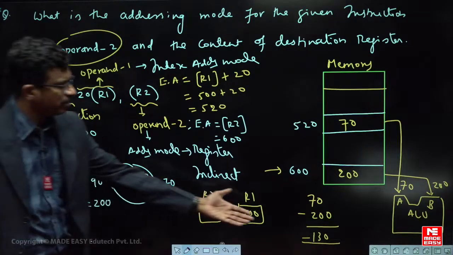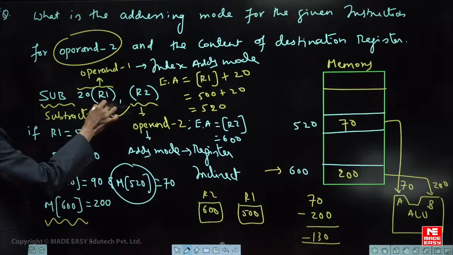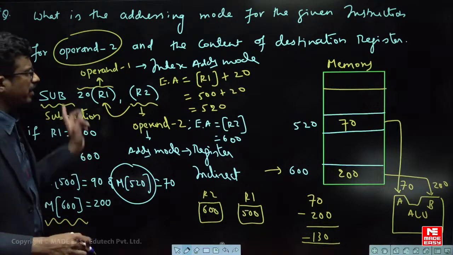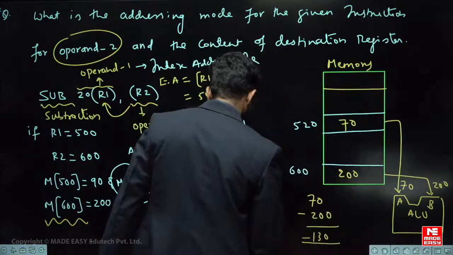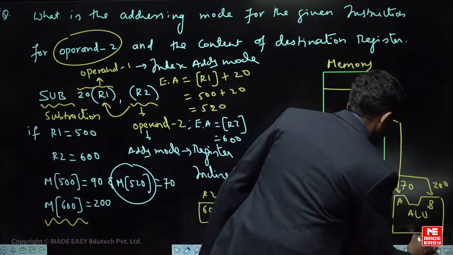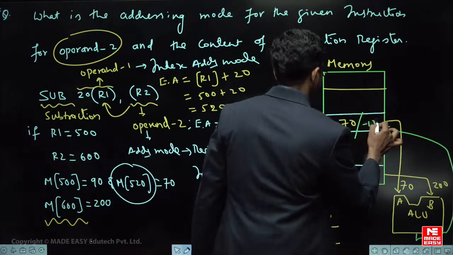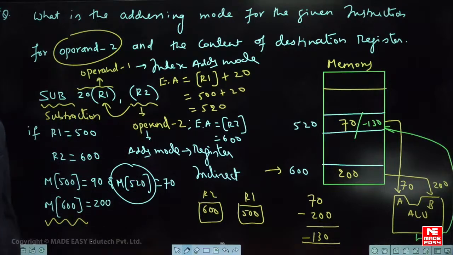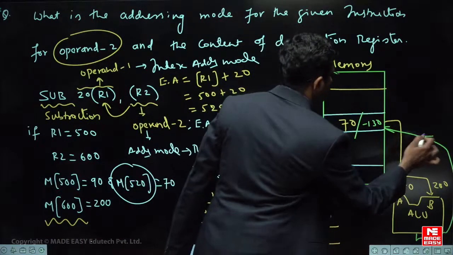So the answer will be minus 130 in the destination. After this subtraction is done, where will the result go? Always this is the destination. So at this place only it will be stored again. It means again at the 520 location, whatever is the result, after the execution the result is stored at this particular location only. It means this minus 130 in decimal form will be stored again at that particular destination only. Is it understood? So like this you can have different types of questions on the addressing modes.